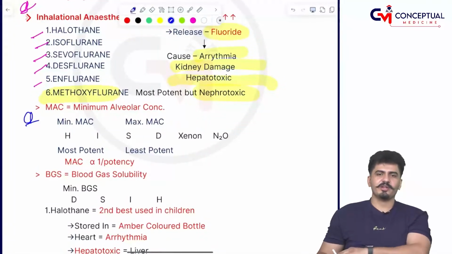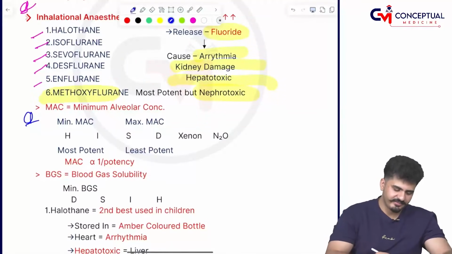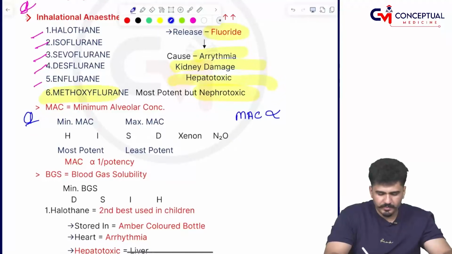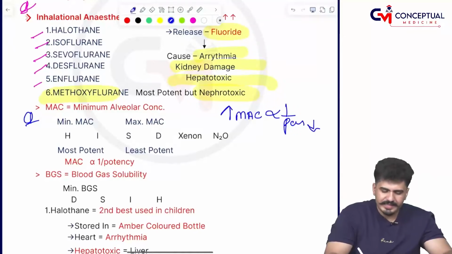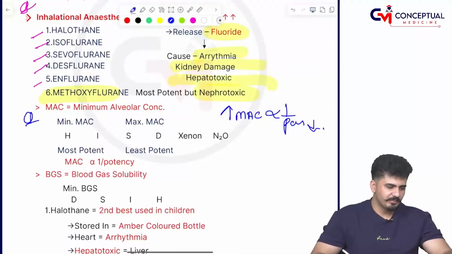Minimum alveolar concentration. So, how to remember this minimum alveolar concentration, my dear friends? Remember, this MAC is inversely proportional to potency. ज़्यादा MAC, more the MAC, less is going to be the potency, my dear friends.